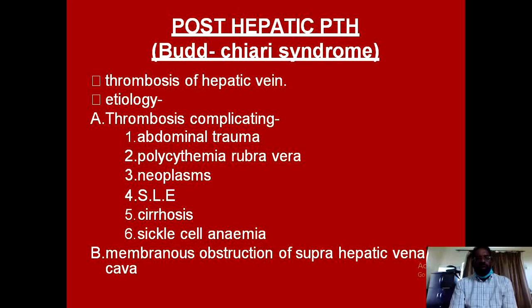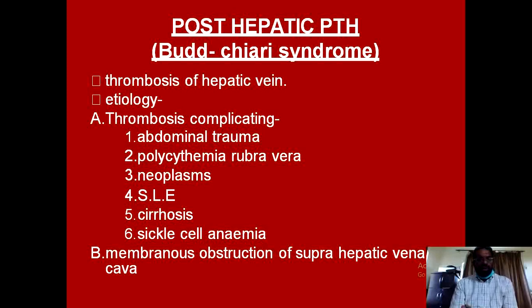Number one, thrombosis of the hepatic veins, and the main factors responsible for causing this variety of Budd-Chiari syndrome include thrombosis complicating abdominal trauma, polycythemia rubra vera, various types of neoplasms, systemic lupus erythematosus, cirrhosis, and sickle cell anemia.